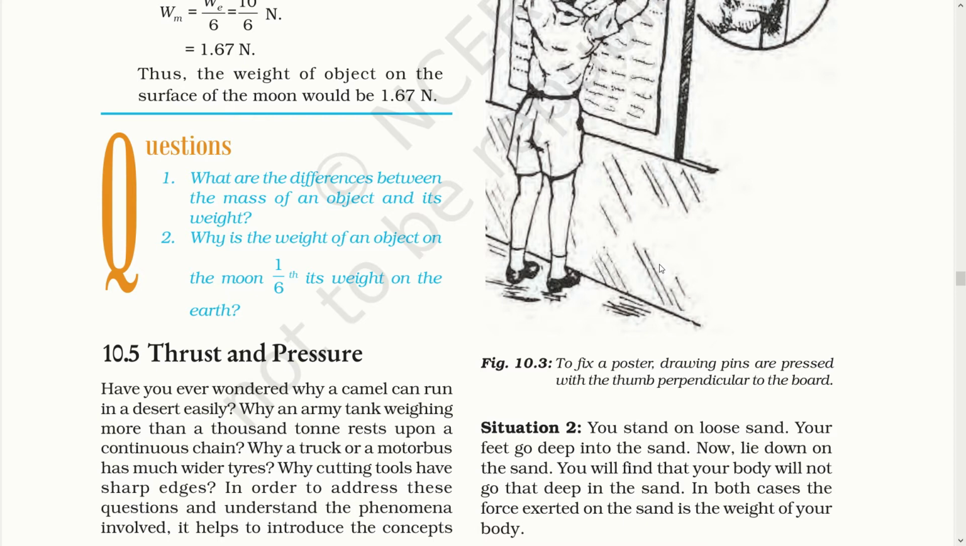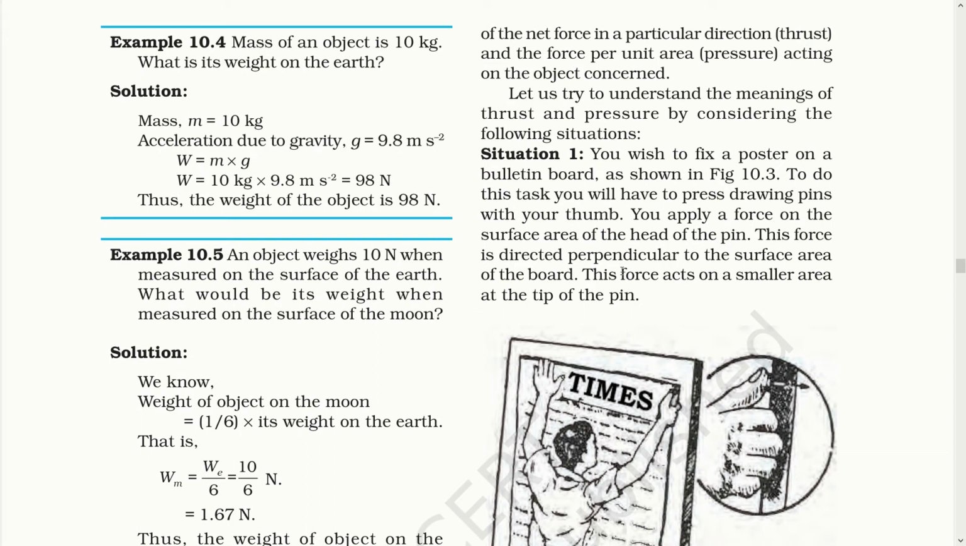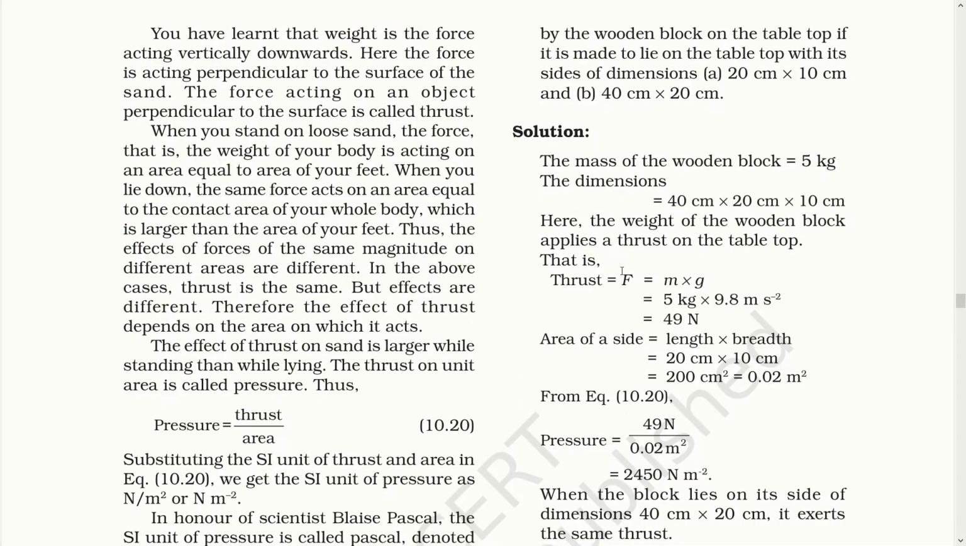In order to address this question and understand the phenomena involved, it helps to introduce the concept of the net force in a particular direction, thrust, and the force per unit area, pressure, acting on the object concerned. You have learned that weight is the force acting vertically downward. Here, the force is acting perpendicular to the surface. The force acting on the object perpendicular to the surface is called thrust.